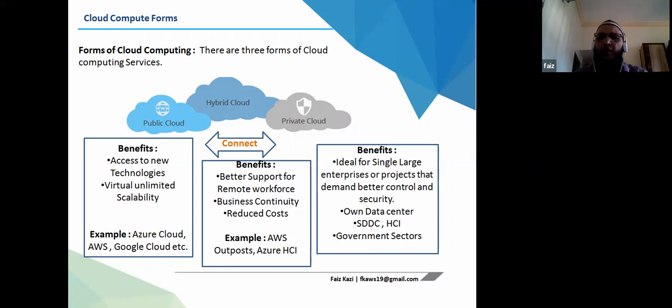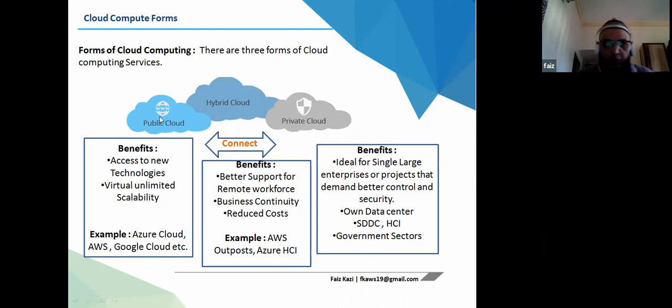Maybe if I'm a military organization, security will be at the high point, right? At that time they will ask, why can't we build our own cloud environment similar to the public cloud? I talked about software defined data center or hyper converged infrastructure. This will be in their own on-premise data center, and this is ideal for single large enterprises or projects that demand better control and security. This can be government sectors and other parts. Now this is one part.